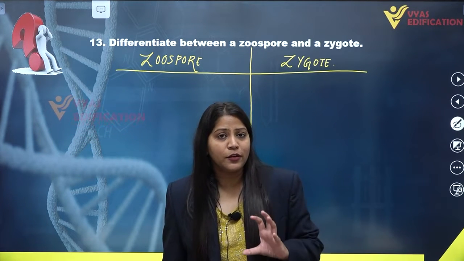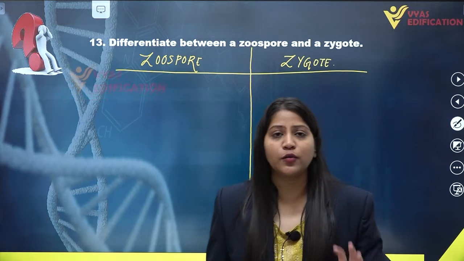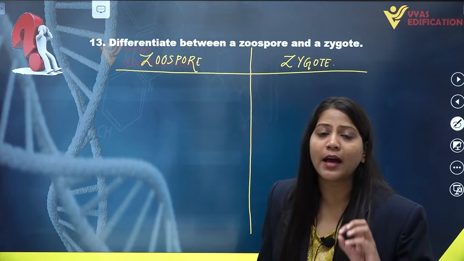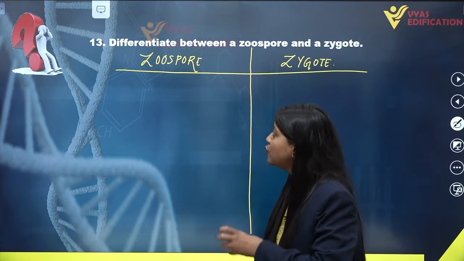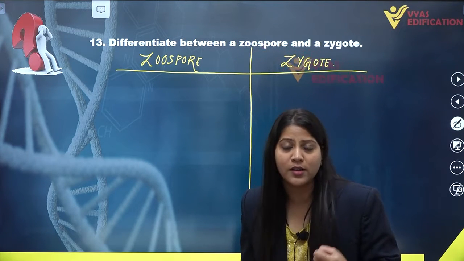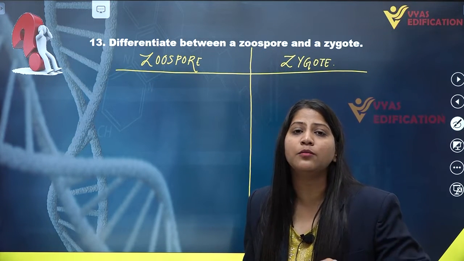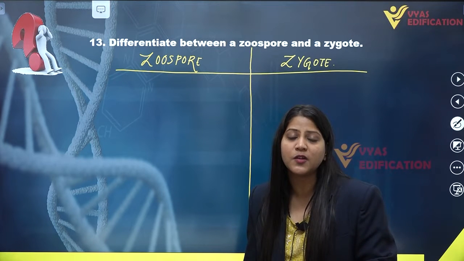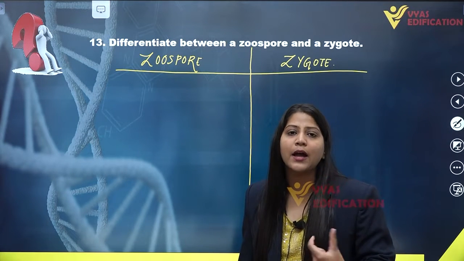If we talk about the zoospore, zoospores are asexual spores. First of all, what are zoospores? These are asexual spores germinated by some species of organisms such as algae and fungi.